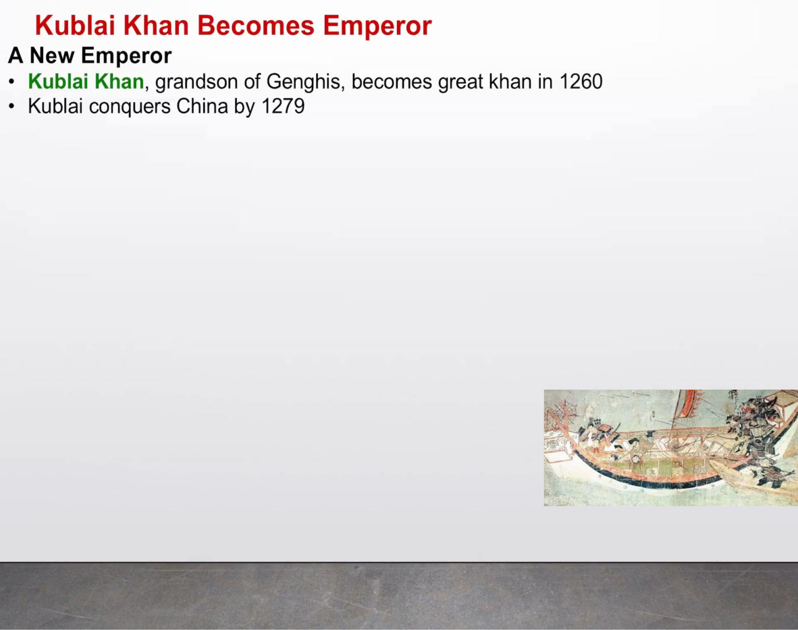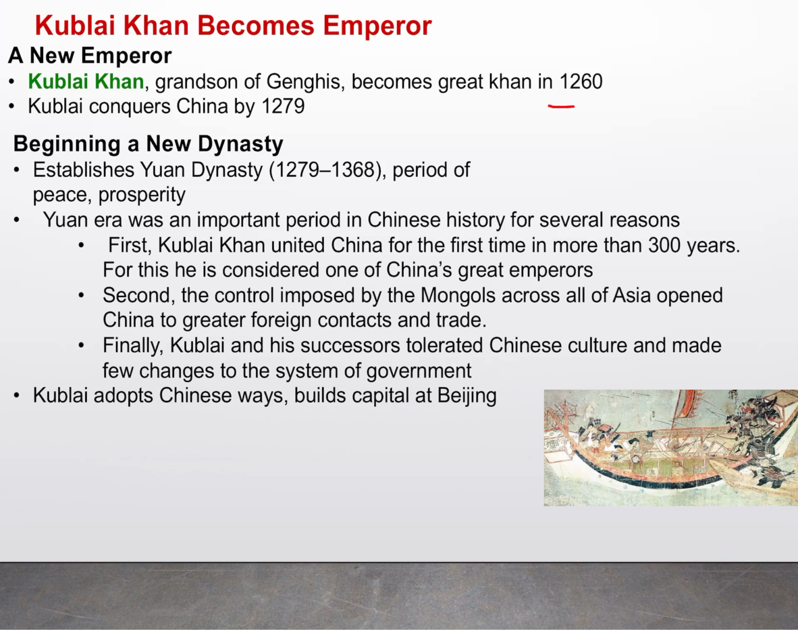So Kublai Khan is the grandson, and we already mentioned this. He becomes a great Khan in 1260, right? He conquers China by 1279. So when he establishes his reign, it's known as the Yuan dynasty, right? The period of peace and prosperity, which lasted from 1279 to 1368 AD. So the Yuan era was an important period for China for many different reasons.